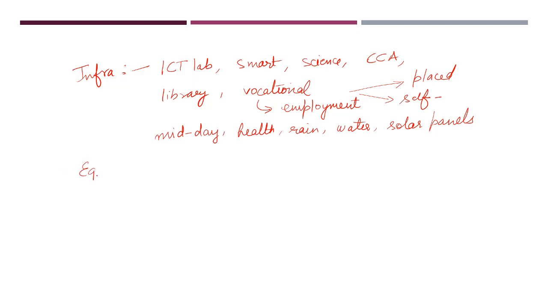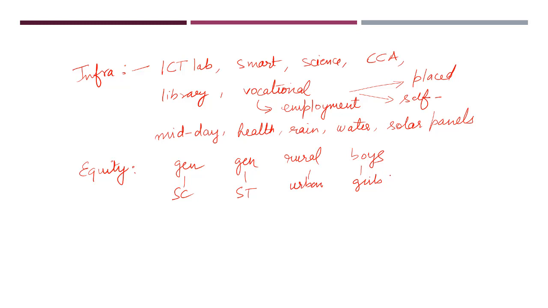If we look at equity, equity is again a very important domain. Here we try to measure the differences between the general category and the other category students. For example, in equity we are measuring the difference in student performances in subjects between general as well as SC category. We measure between general and ST category. We measure what is the difference between rural schools as well as urban schools. We measure the performances of boys versus girls. We also measure the differences in transition rate between different categories.